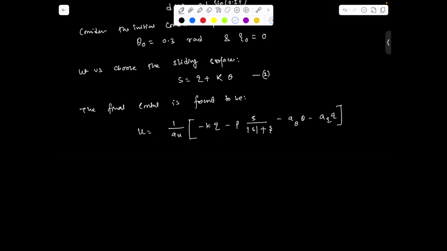So this is the overall control that can be applied to the dynamics defined by equation 1, and which can stabilize the system.